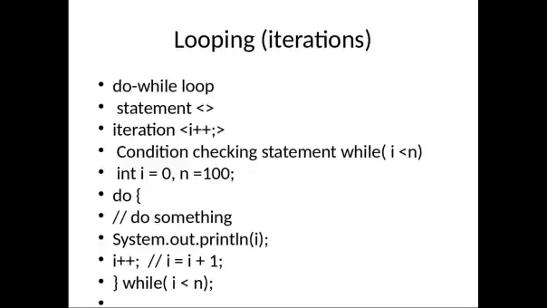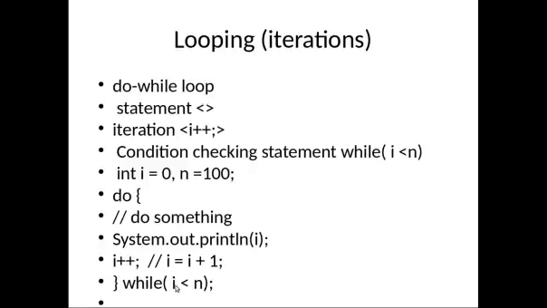So this is the initialization. Let us see, i is equal to 0, n is 100, then you will go inside this block. First of all it will go inside this block, it will execute the statement System.out.println, then i++ will increment it, then it will check whether i is less than n.